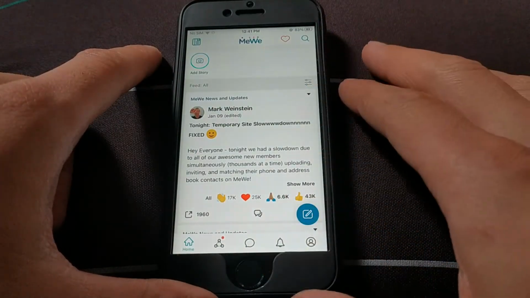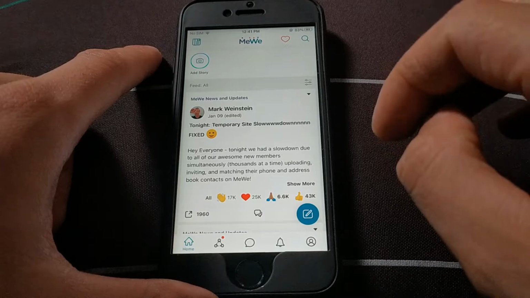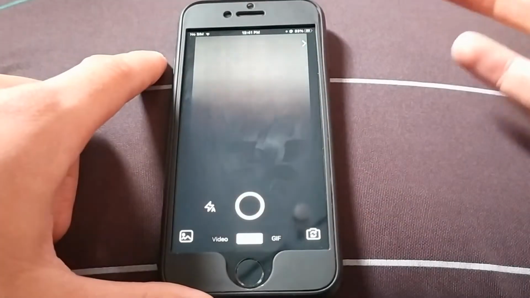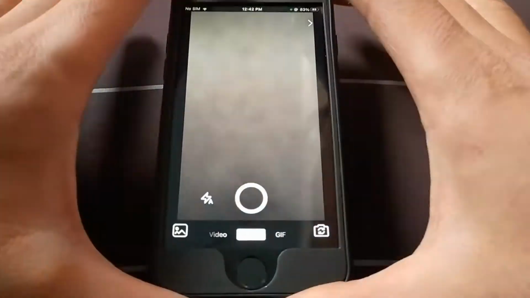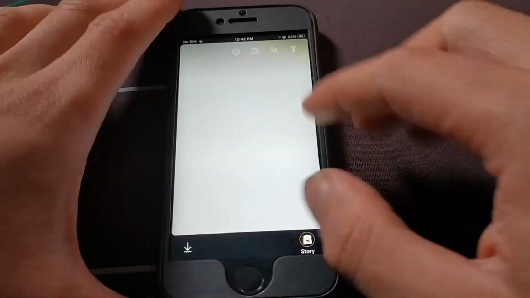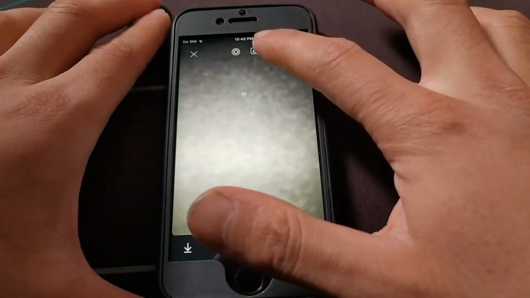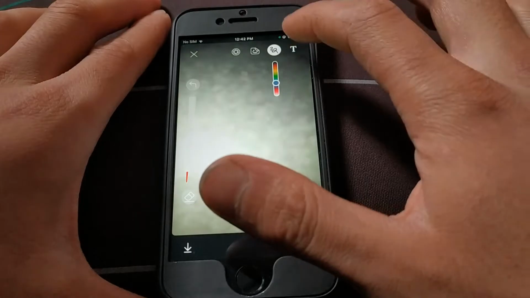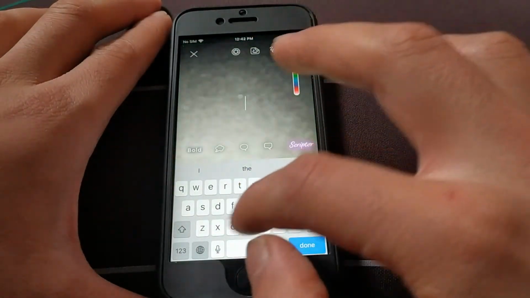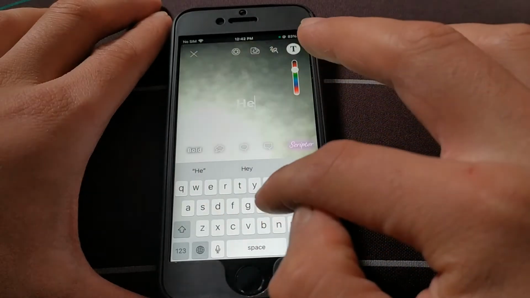As you can see guys, this is the main interface of the app. Of course, from here guys, you can create a story, which is completely similar to the one on Facebook, as it will disappear after 24 hours. You can easily create a new story and use an image, video, or even a GIF photo. From here, you can easily edit the images, write texts, change their colors, add lines, and more.